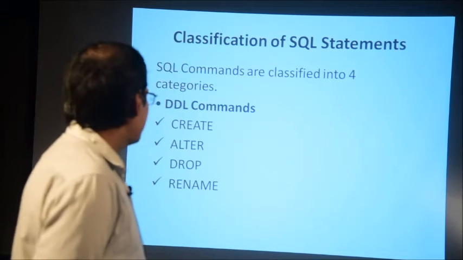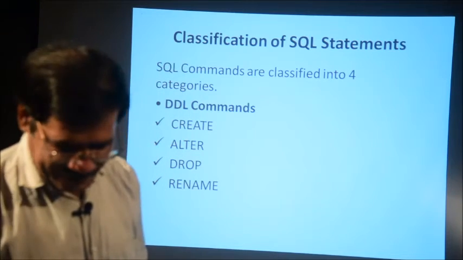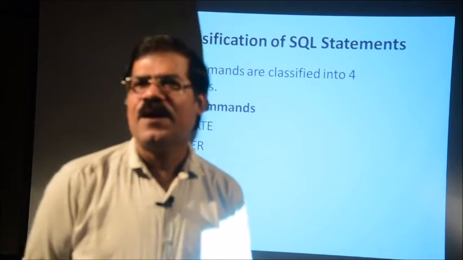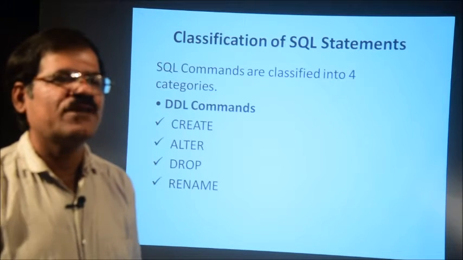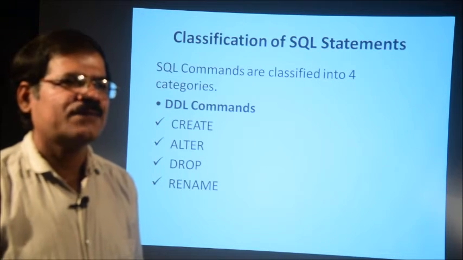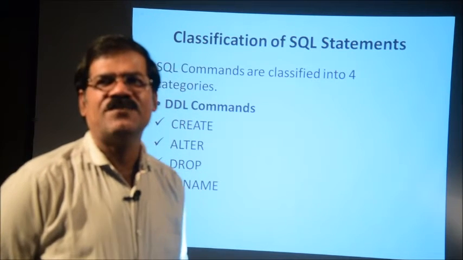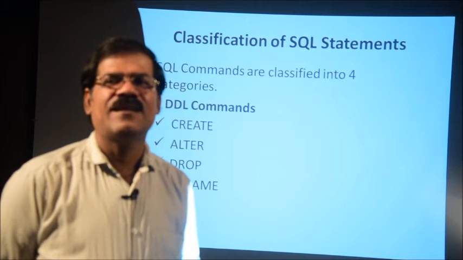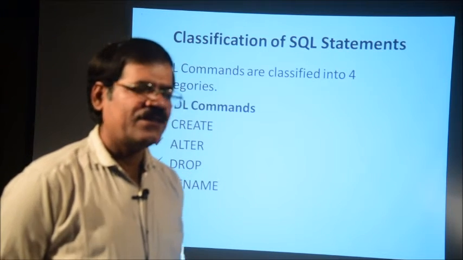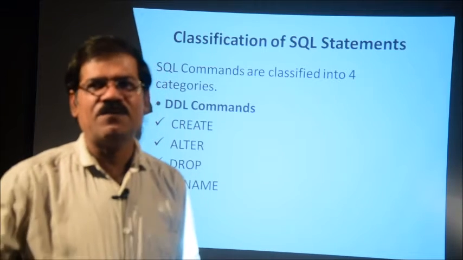another operation is alter. Alter means you change something. Suppose I want to create a table. The name of the table is, suppose, employee. Suppose initially there are 4 fields, 4 fields means 4 data: employee number, employee name, employee address, let it be salary. In the further time I want to add some more data. That means a new column is added.